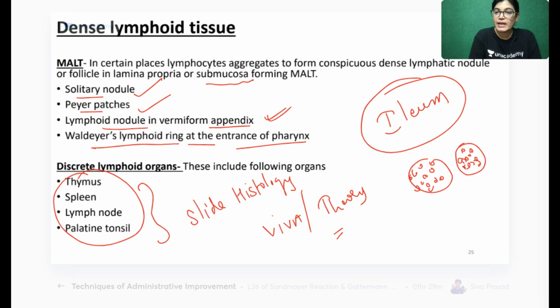Whenever your histology exam happens, one of the slides will definitely be from this group. It is very important that you should know all identifying points and histological features of these slides: thymus, spleen, lymph node and palatine tonsil. Okay, you can't leave this topic. It's very important. Everyone, are you understanding? Okay, good.